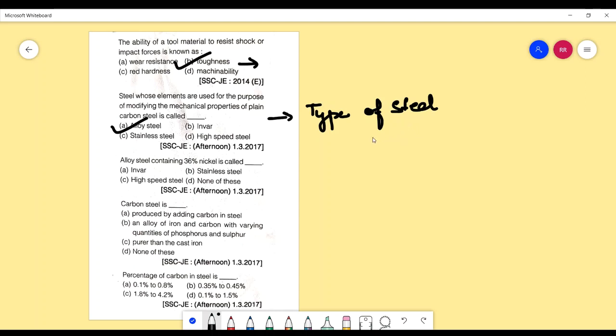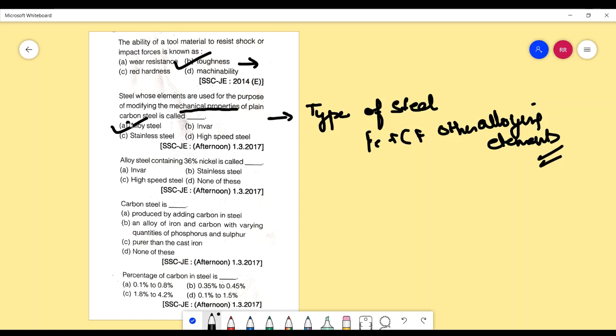So it is iron plus carbon plus other alloying elements. Now these alloying elements are the modifications which help to increase or modify the mechanical properties of carbon steel.